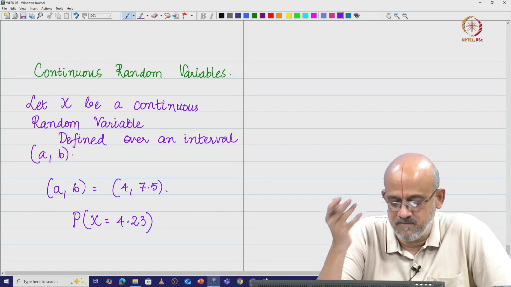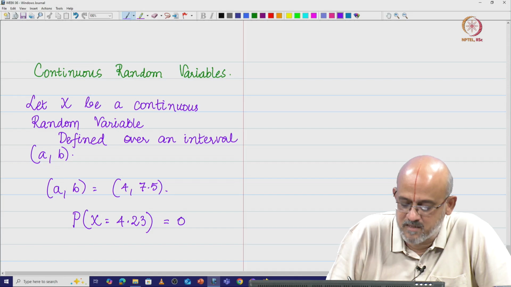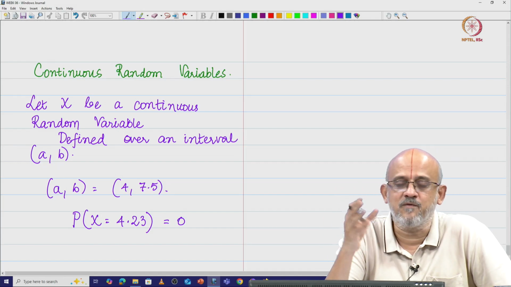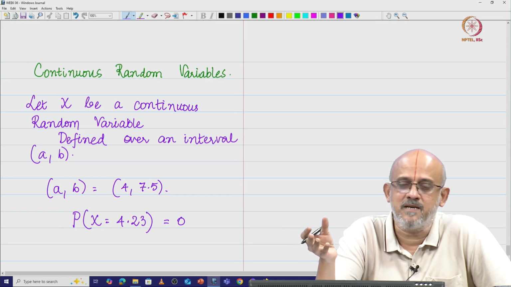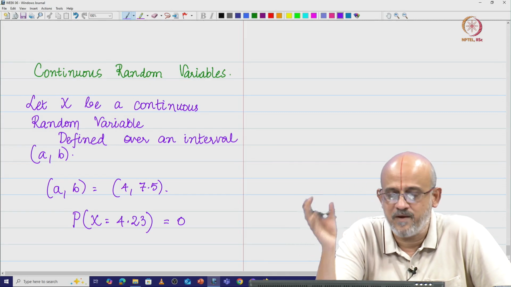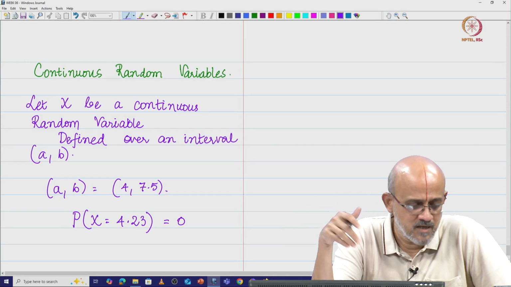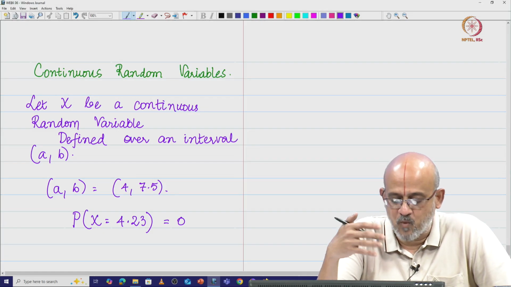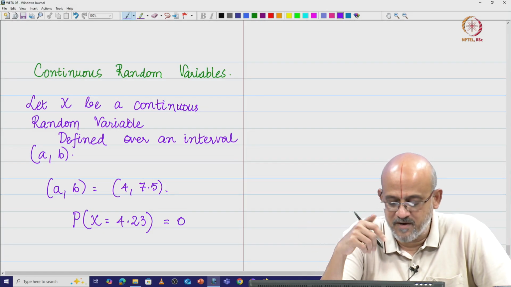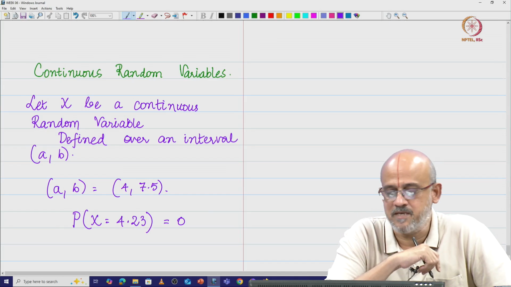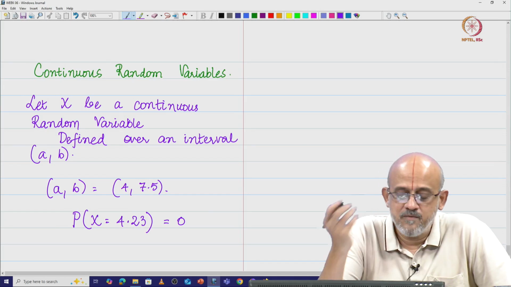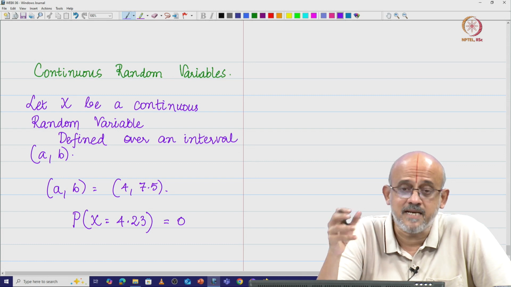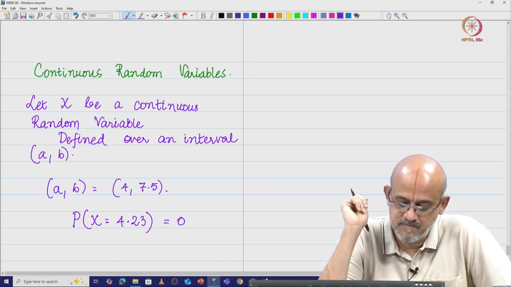In fact, we say that this is equal to 0, because you cannot really find it. We know that between 4 and 4.3 you have infinitely many points, between 4 and 4.25 there are infinitely many points, and so on. So, it is definitely not wise to talk about a probability mass function as far as a continuous random variable is concerned. So, the question still remains: how do we go about describing or characterizing a continuous random variable?